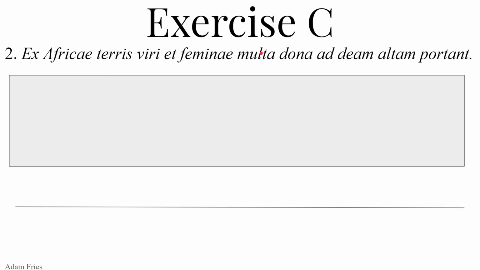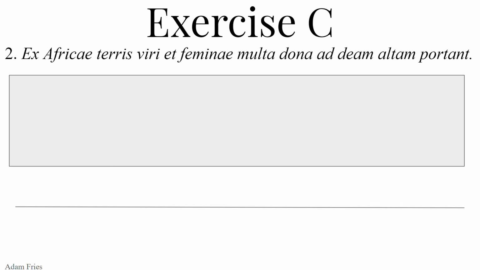Multa. Oh, it's an adjective. Multus, a, um. Maybe it will agree with a noun. Maybe it won't. I don't know. But multa could be a whole slew of things. Multa could be feminine, at which point it would be singular and it would be nominative. Multa could be neuter. It could be nominative and accusative plural neuter.